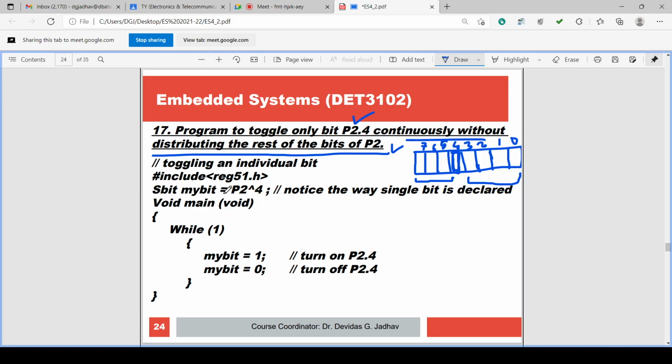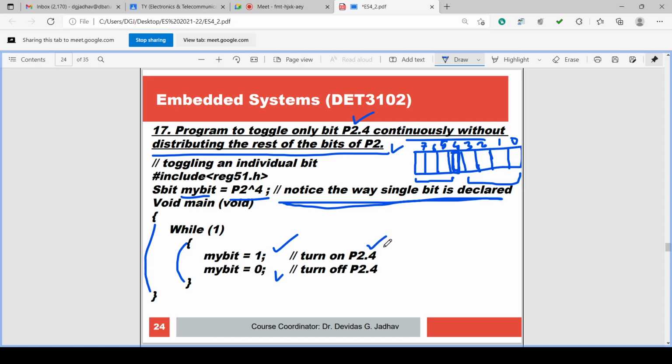So sbit my bit equal to P2^4 is defined, that is, my bit is the variable name for P2.4. Okay, single bit declaration it is called. Then void main, curly bracket for void main, while 1, infinite loop, then my bit equal to 1, my bit equal to 0. My bit is P2^4. P2^4 is made 1, P2^4 is made 0.